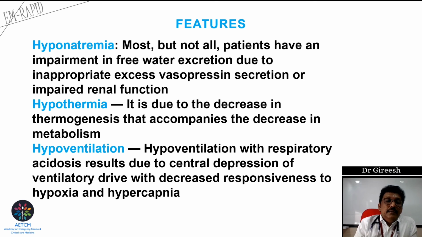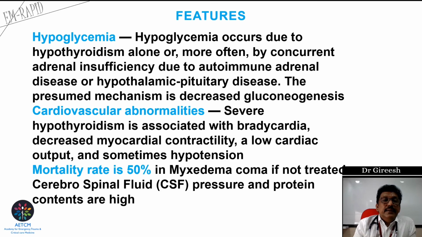Hypothermia can be seen in almost all patients. Hypoventilation can be seen, and patient can develop respiratory acidosis because of carbon dioxide retention. So these are the common findings you can see in patients who are having myxedema coma. Other findings like hypoglycemia occur due to hypothyroidism alone or due to concurrent adrenal insufficiency due to autoimmune adrenal disease or hypothalamic-pituitary disease.